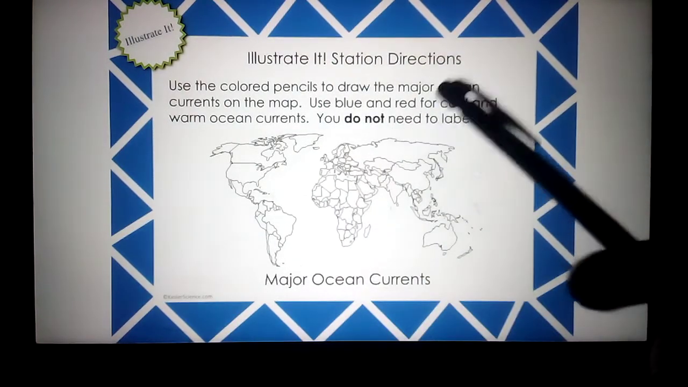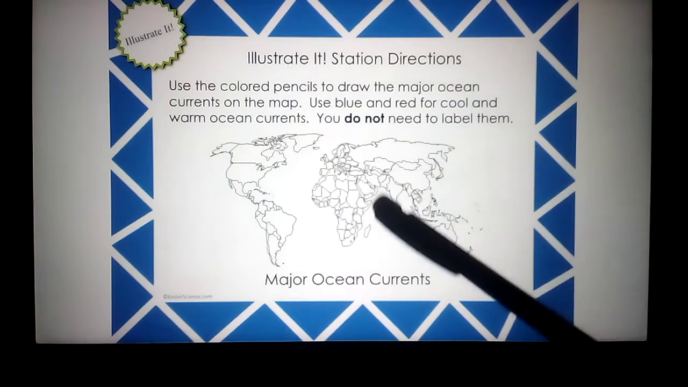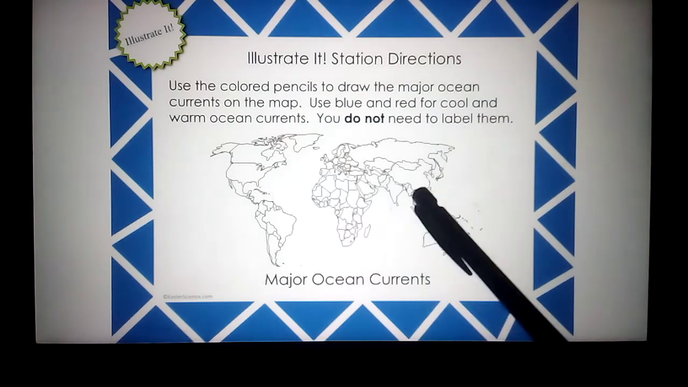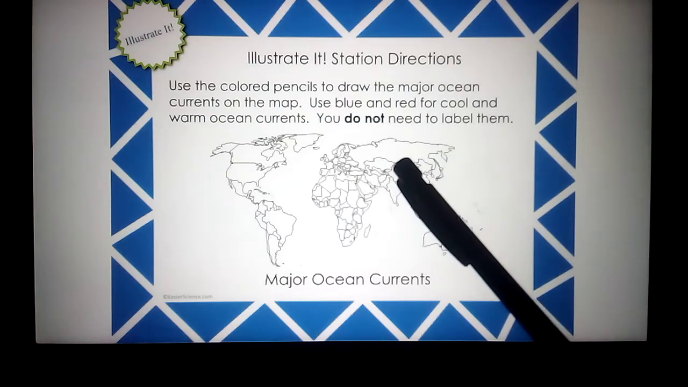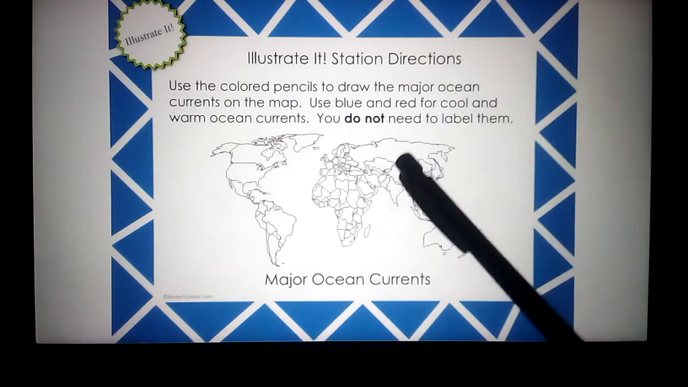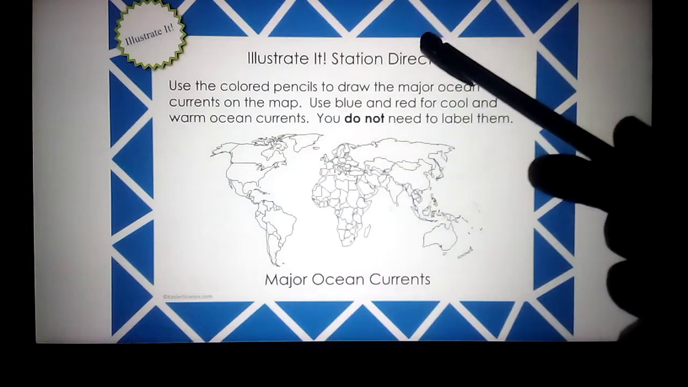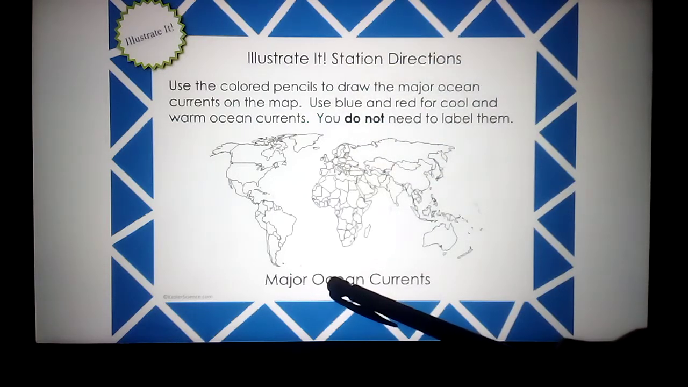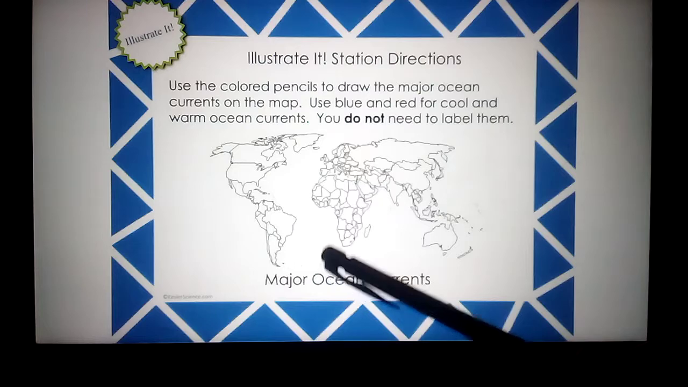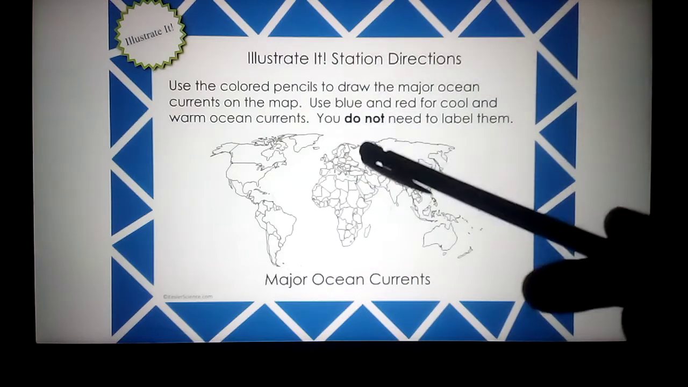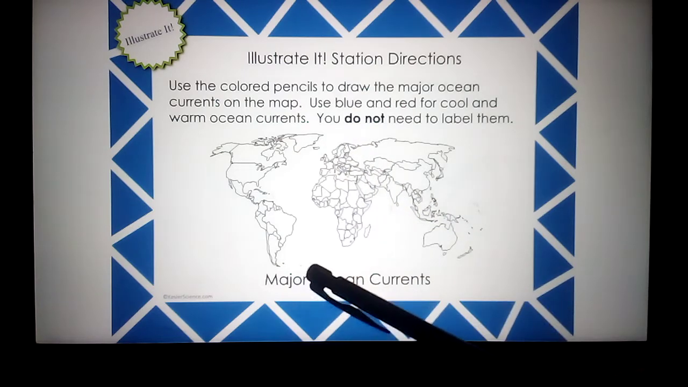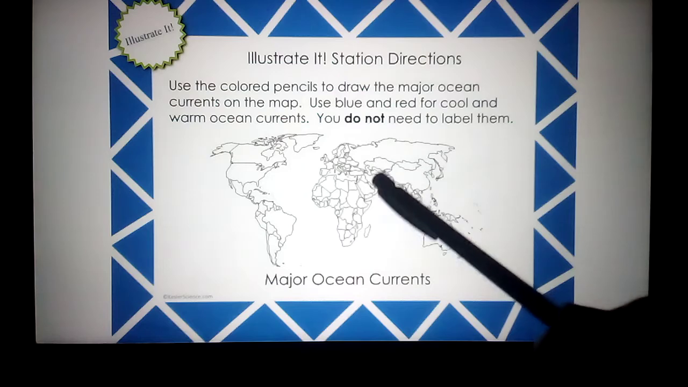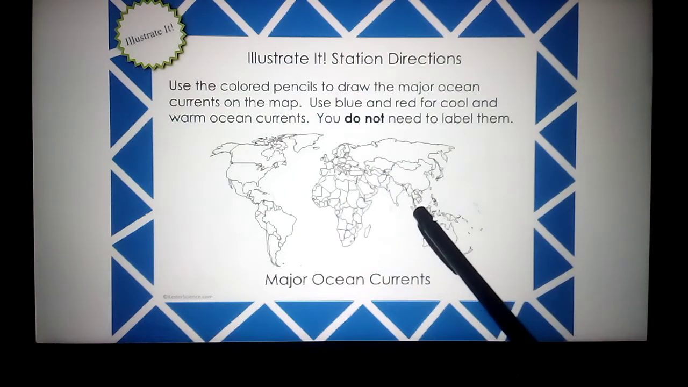Till now we discussed two types of currents. One is the warm current, another is the cold current, and how they are moving. Warm current moves from the equator to the North Pole and to the South Pole; that is called the warm current. Water moving from the poles, from the North Pole to the equator and from the South Pole to the equator, is called the cold current. So today the task of the day is on this world map.